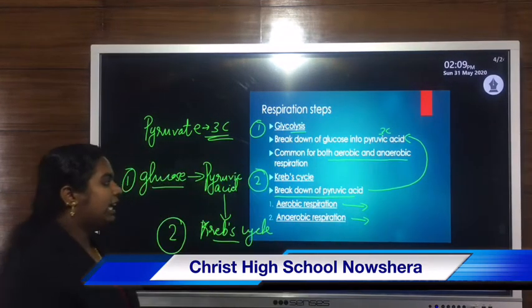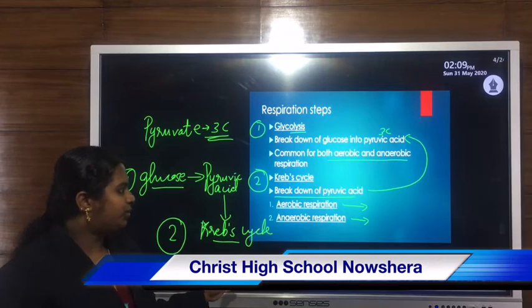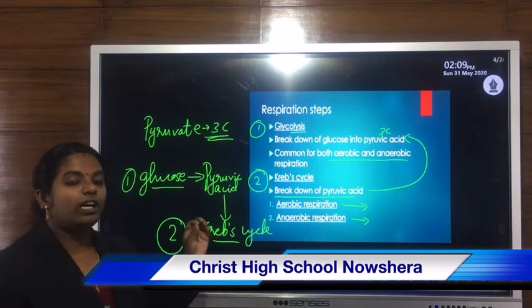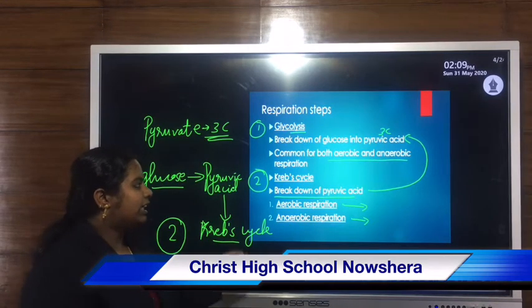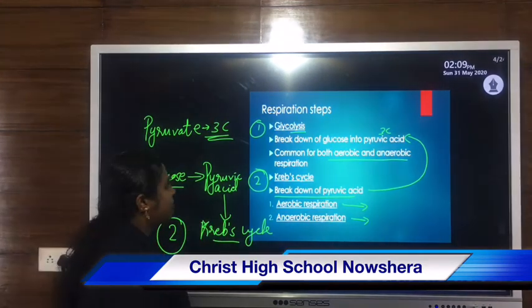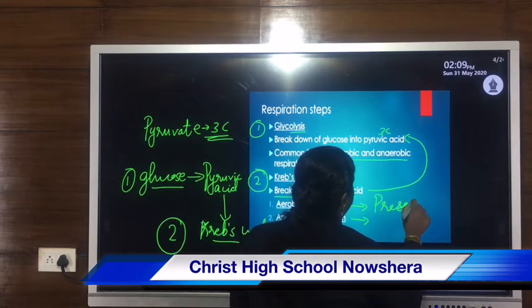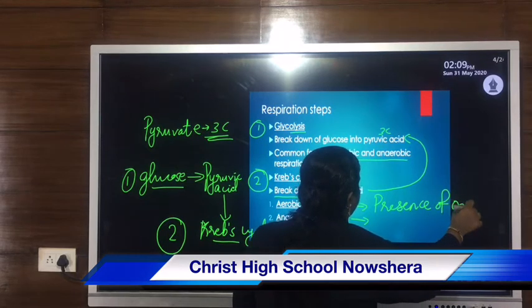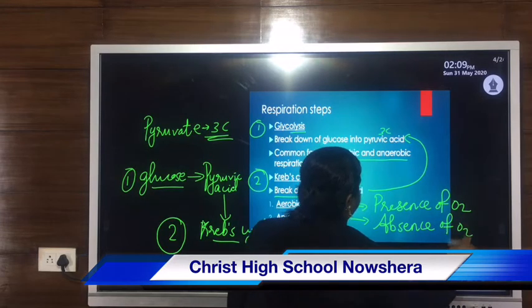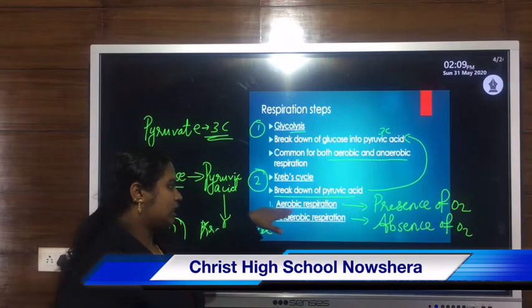During Krebs cycle, two types of reaction or process take place, that is aerobic as well as anaerobic respiration. That means the further process of Krebs cycle depends upon the presence or absence of oxygen. So the further reaction, if there is presence of O2, then it is known as aerobic respiration.